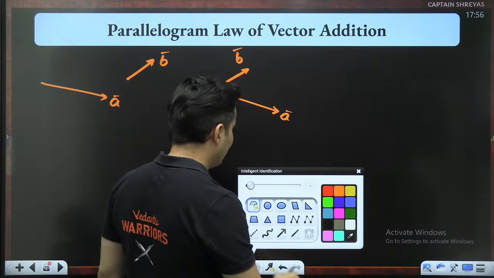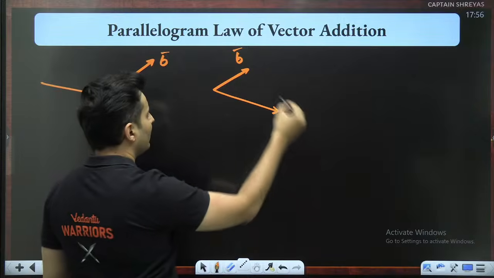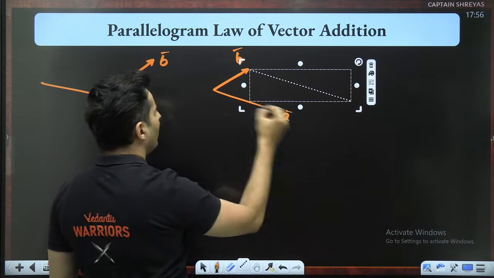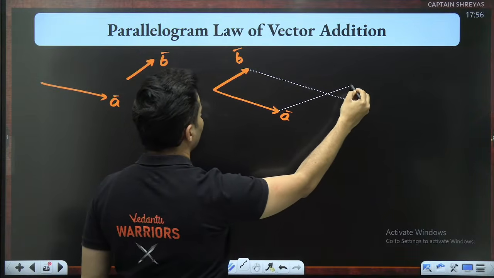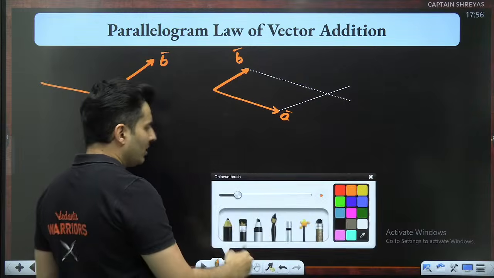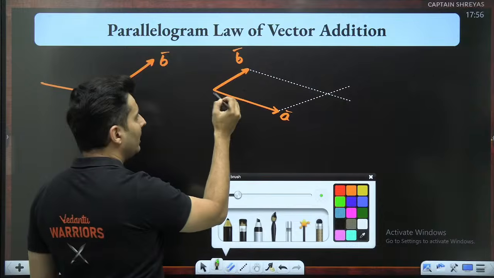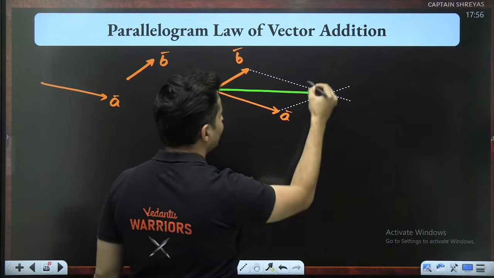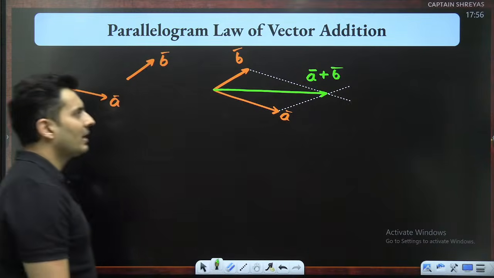Now the main thing comes, and that is constructing a parallelogram. Draw a side parallel to A, draw a side parallel to B also, something like this. I hope you can see there is a parallelogram formed. Now from the common tail, just draw a diagonal. That's it. That is your A plus B.